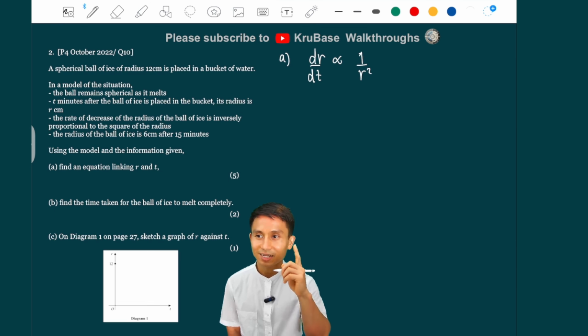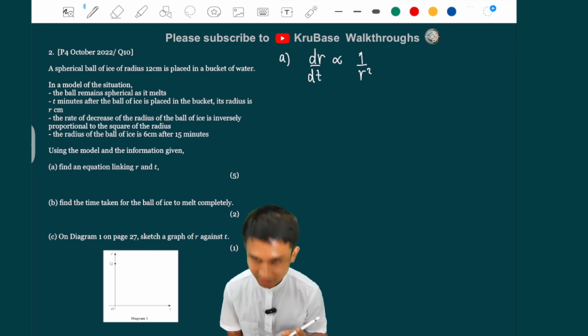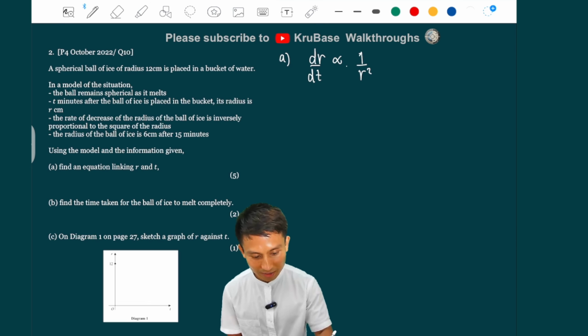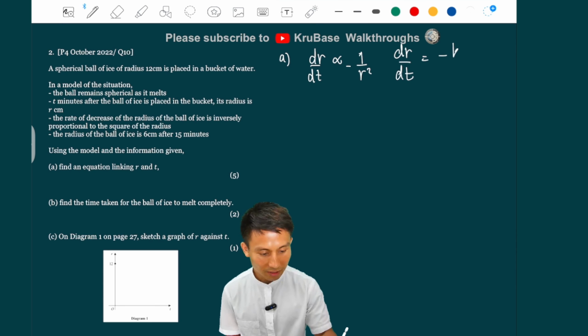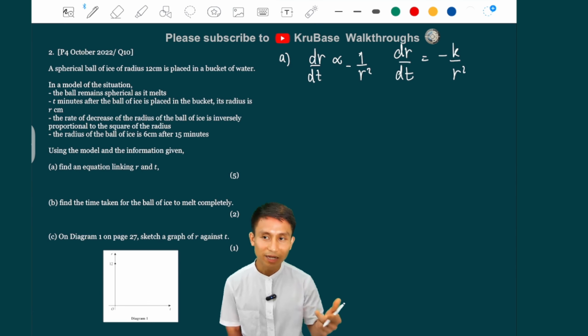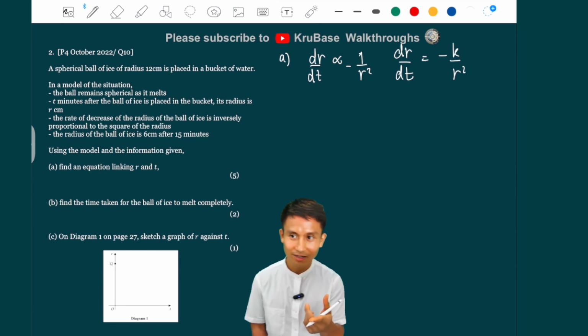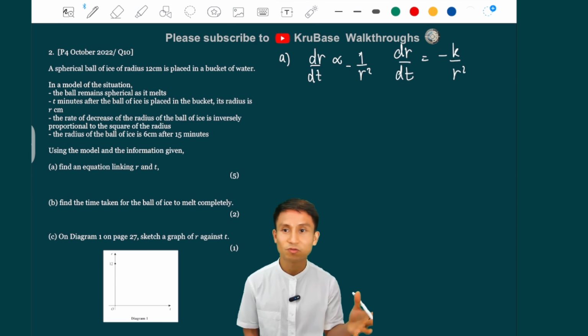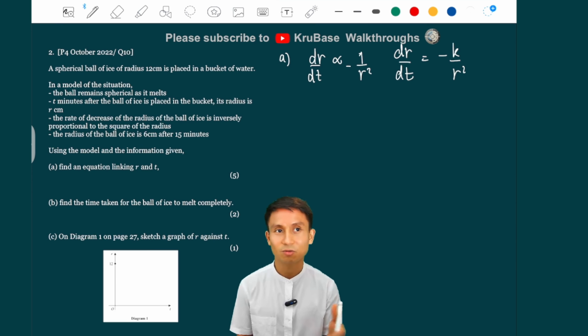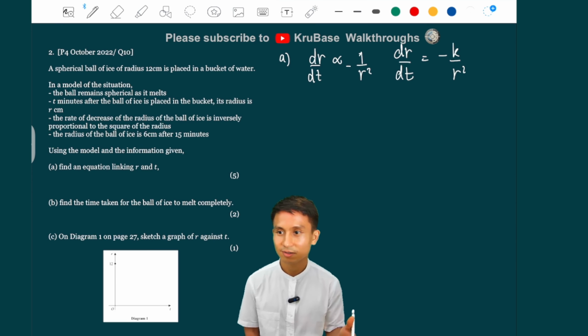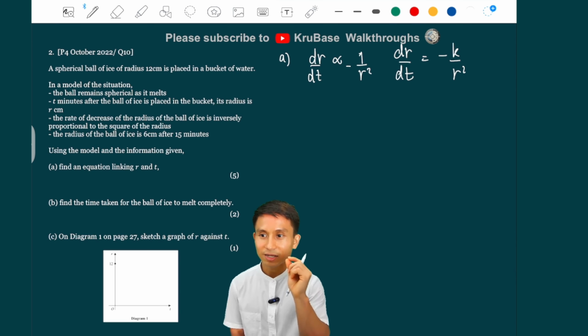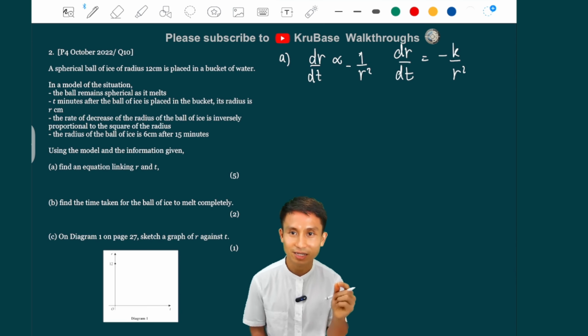Because when it says the rate of decrease, you have to force the minus sign here, so that you get dr by dt equals minus k over r squared. It is just better to put a minus sign here and not later, because sometimes they ask you to prove into a particular form and then there is already a minus sign somewhere. Okay? Now we're going to find the equation linking r and t.